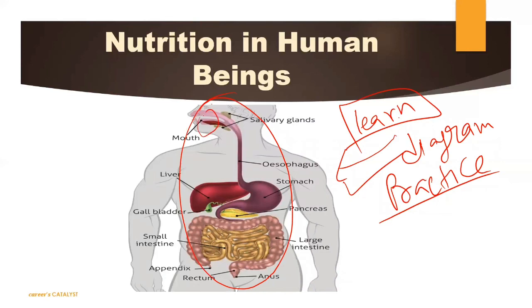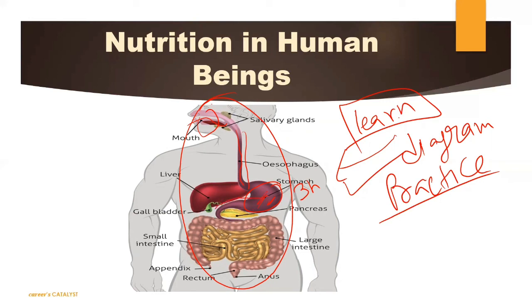This is our mouth where digestion starts. I'm not repeating it again. Hope it is clear to you now. Only we need to learn. So food will be taken in from here. The esophagus is a narrow pipe. From this, food will enter here. This is your stomach where food will stay for 3 hours at least. Okay, and it is churned here into small pieces just like a paste. And obviously the digestion will start here, but here also the food is not digested completely.